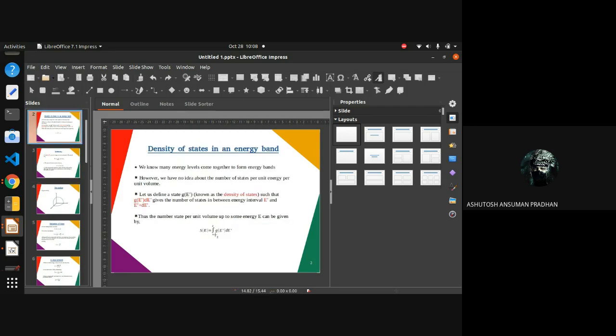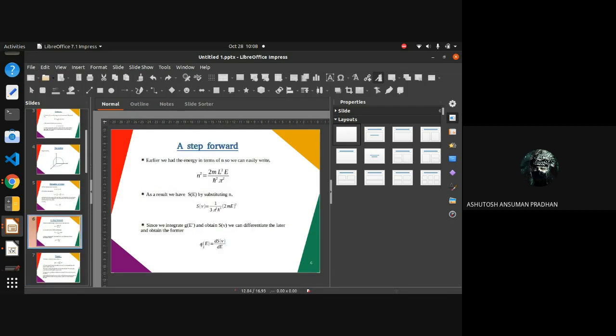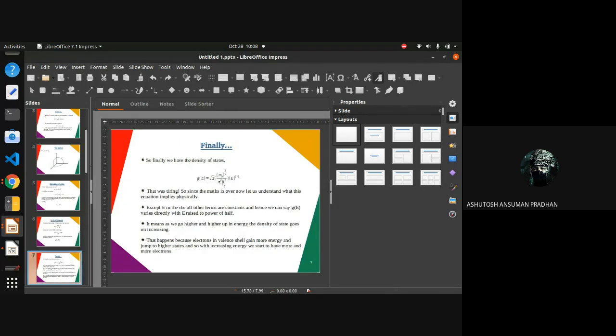As we can see, the density of states has been integrated to find the total number of states, that is S(E). But in this slide we see that we find the number of states. So how are we going to find the density of states? Simple, we're just going to differentiate it. Differentiating this equation with respect to E, we find the density of states to be this.